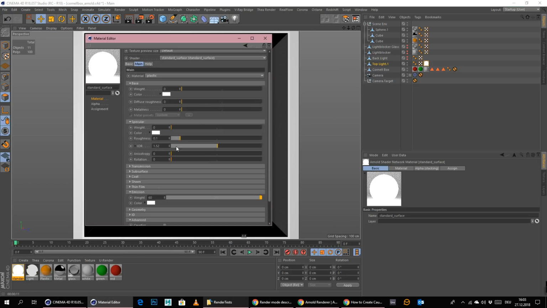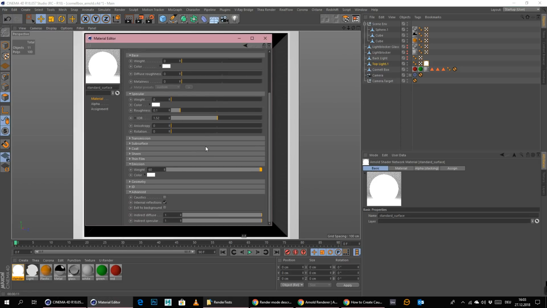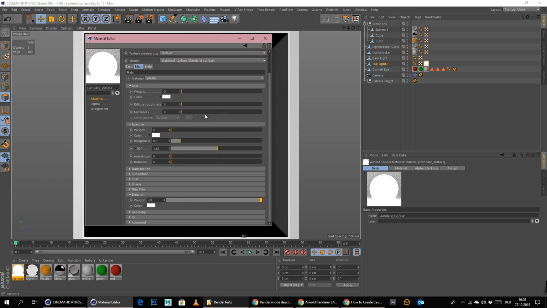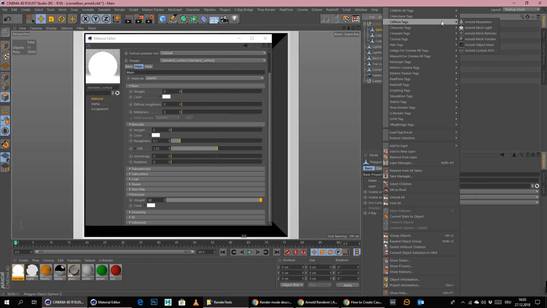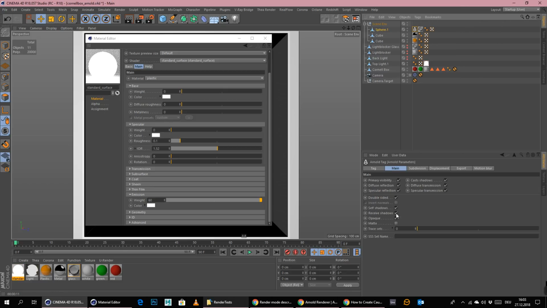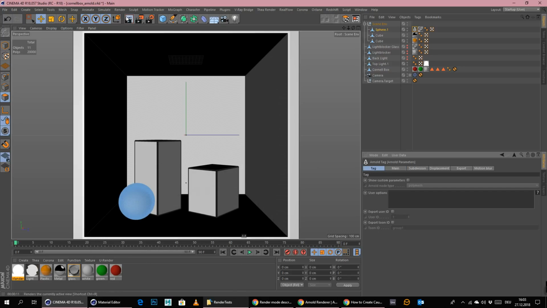Let's see if we can have any samples in the emission tab. I guess we cannot. But I will now give this a tag, Arnold parameters tag, and check off here Opaque or OpperKey. I'm not sure how to pronounce it, to be honest. And now we'll just let it render and see if we get any caustics at all. And if not, we just simply forget it, because then it's just simply not possible in this scene.